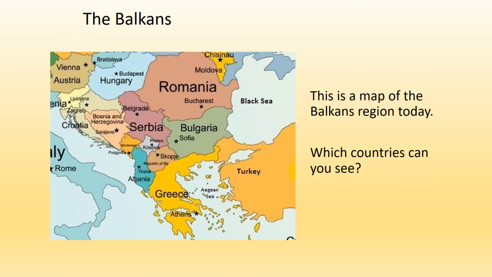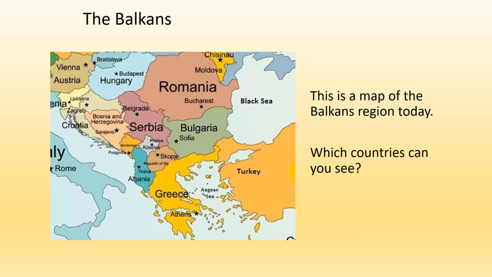In particular, the area we are focusing on here for World War I is an area called the Balkans. This is a map of the Balkans region today. Which countries can you see? Well, you should be able to spot countries such as Kosovo, Albania, Montenegro, Serbia, Bulgaria, Romania, Bosnia and Croatia. You have different countries within that region, obviously Hungary as well.